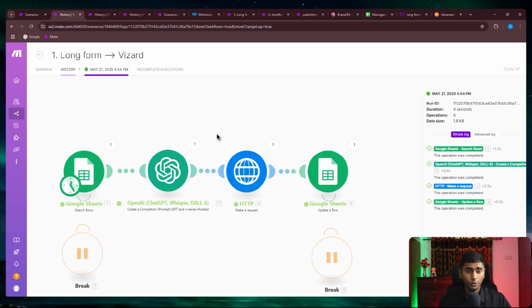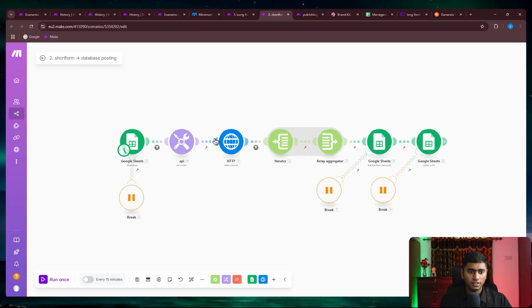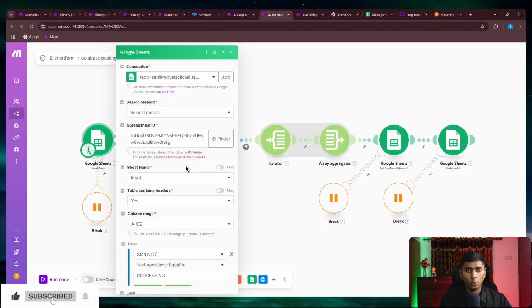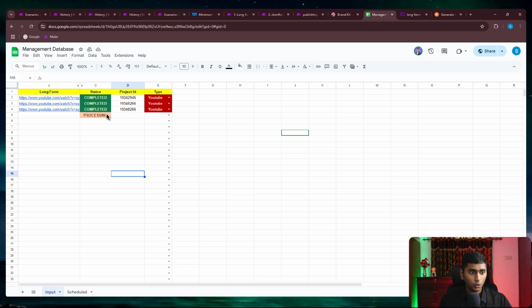We've sent the video inside, and now let us go to the second process, which will be this one. How the second one is done is it is going to watch this specific sheet over here every 30 minutes or based on the frequency we set. It depends on how many videos you're processing or how many videos you upload.